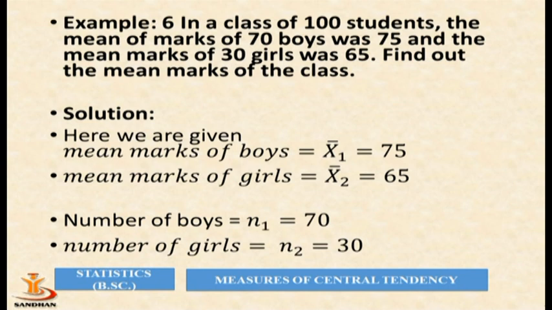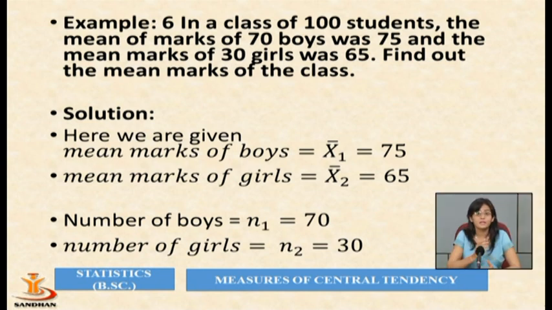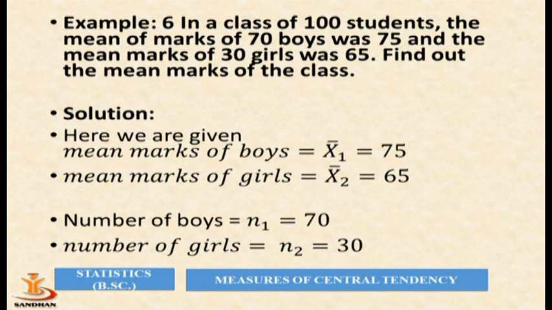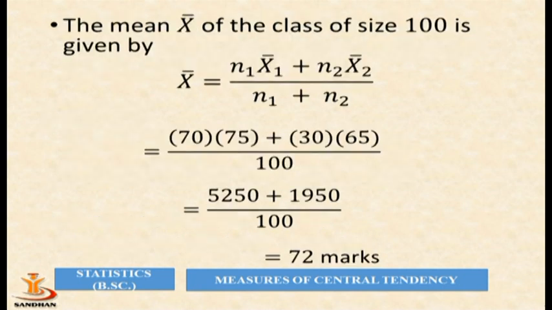In a class of 100 students, the mean marks of 70 boys was 75 and the mean marks of 30 girls was 65. So find the mean marks of the class. Let us see the solution. Here the mean marks of boys, which is our x1 bar, equal to 75. Mean marks of girls, x2 bar, equal to 65. And our n1, the number of boys, is 70. n2, the number of girls, is 30.